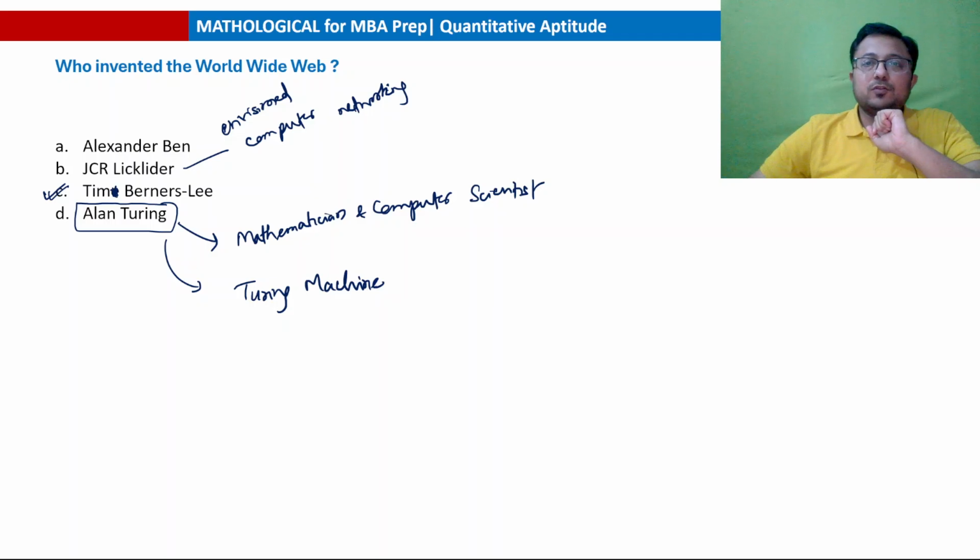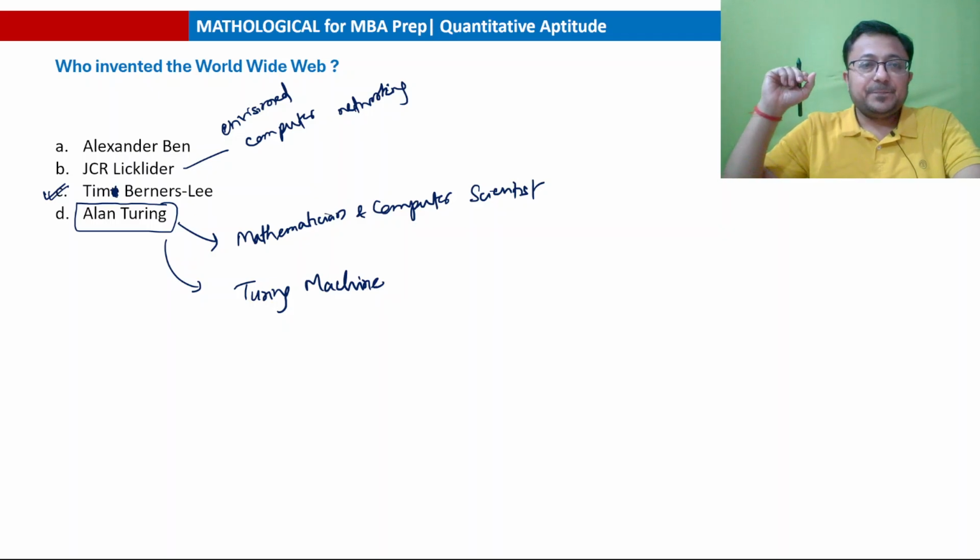He was also a cryptanalyst. You can know about him, a very important personality, in the movie The Imitation Game. You can watch that movie for knowing his role in the Second World War. Okay, next question.